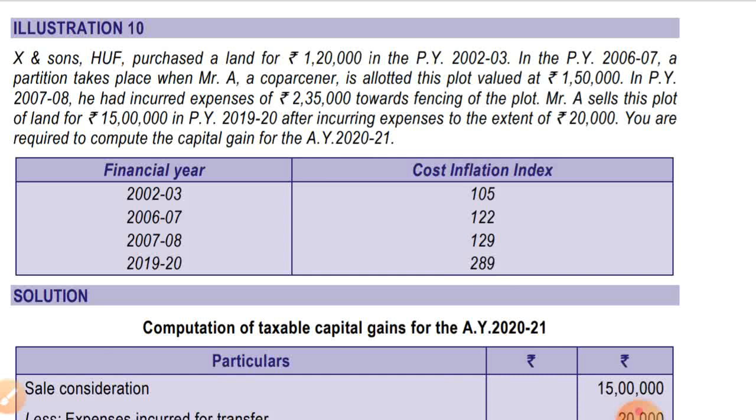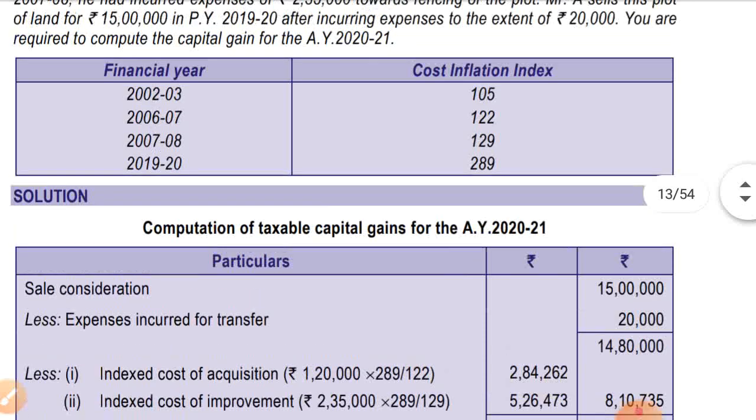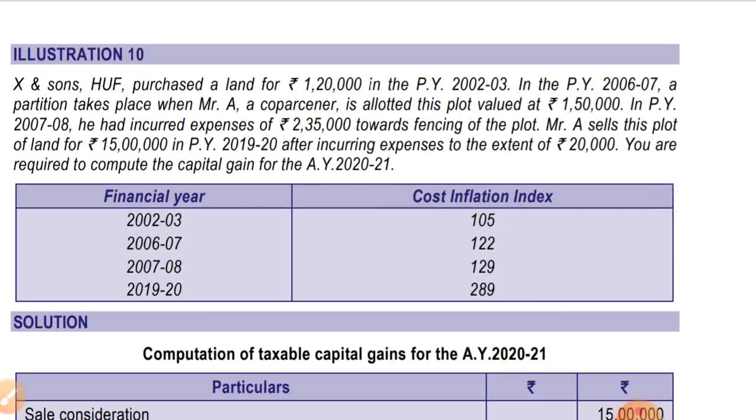Mr. A sells this plot of land for rupees 15 lakh in the previous year 19-20 after incurring expense to the extent of rupees 20,000. You are required to compute the capital gain for the assessment year 2021. Financial year and cost inflation index is given for 2-3, 6-7, 7-8 and 19-20. Okay, let's see the solution.